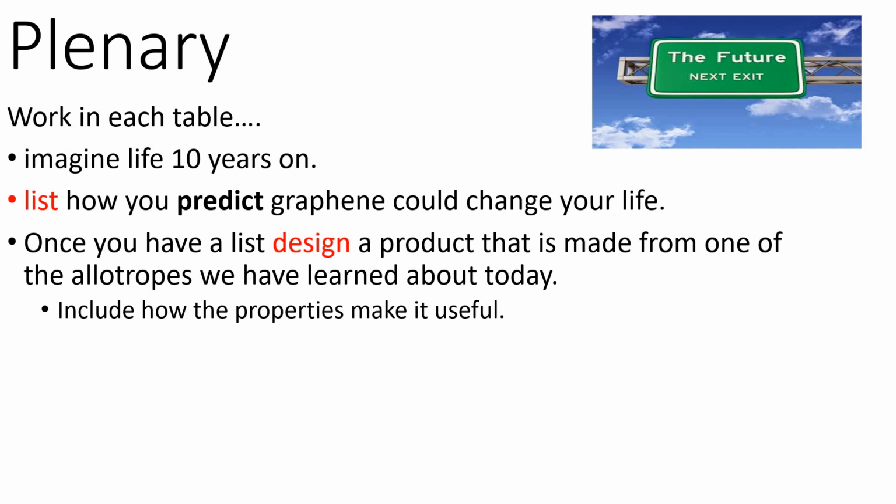Now I'd like you to design a product that's made from one of the allotropes that we've learnt about today. So either graphite or graphene. I suppose you could use diamond as well. Design a product from one of those allotropes, and I want you to include how it could be useful. So pause the video here, give yourself 5 or 10 minutes to do that.